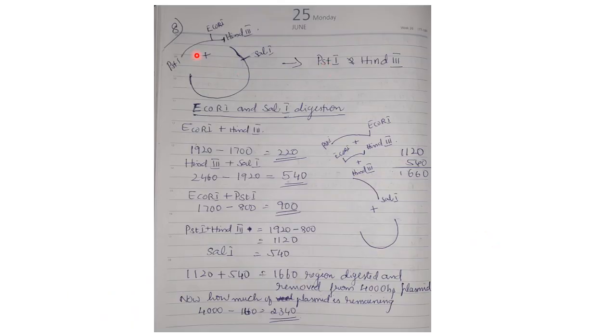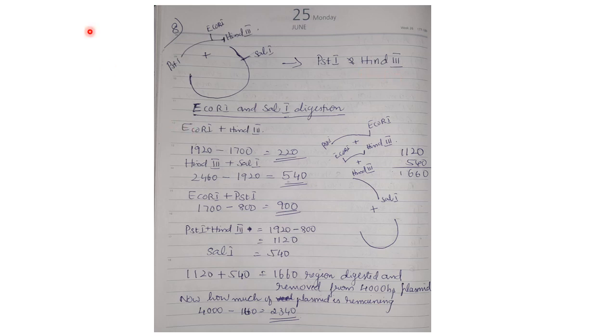So this is the plasmid which is digested first with PstI and HindIII. First it is digested with PstI and HindIII. So you will get the PstI-HindIII band on one side plus the vector backbone, or the remaining part of the circle. That would be much easier. Instead of saying PstI, EcoRI, HindIII, I will say circle. Then you will understand it very easily. So, SalI. Okay. So, this is PstI and HindIII digestion.